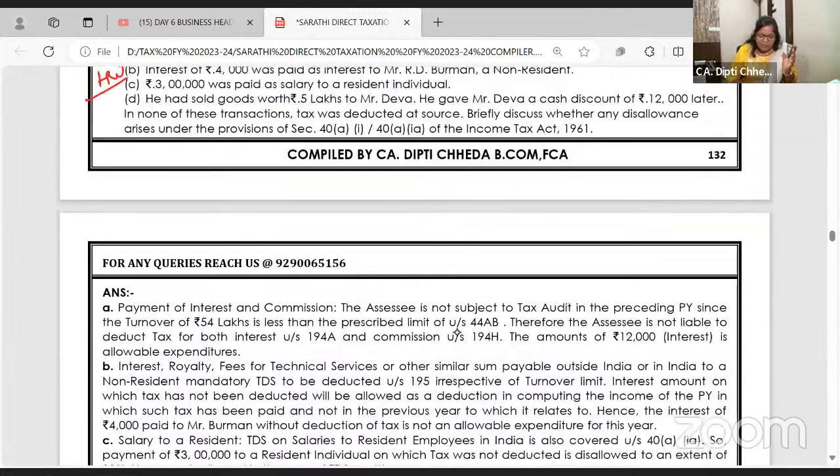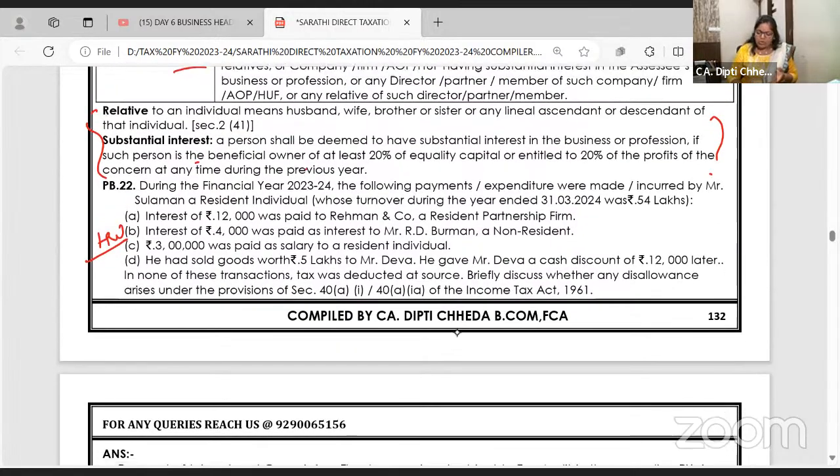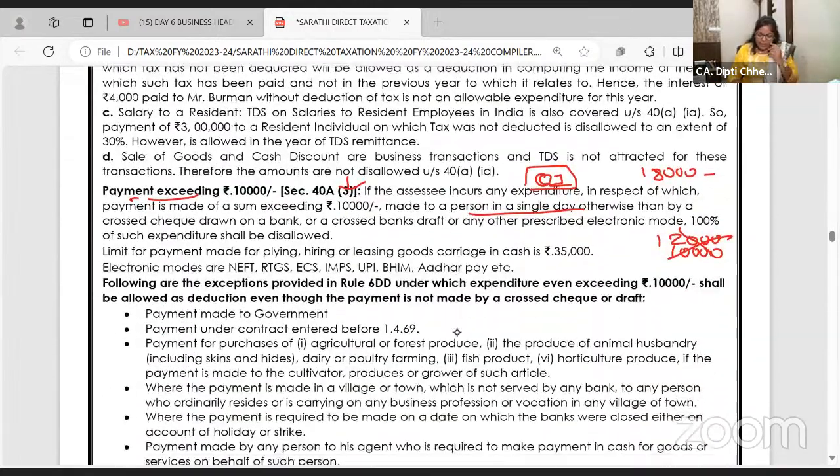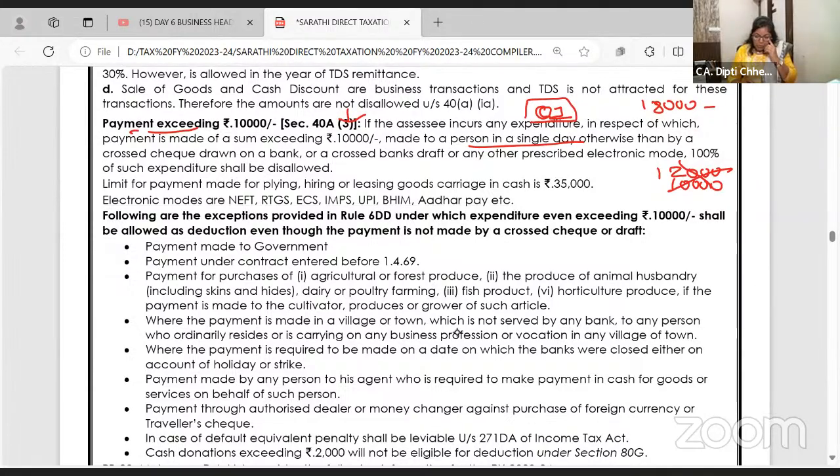Solve this problem in writing so that you know how to write it. We'll do this tomorrow. But now tell me, is this concept clear or not? The 10,000 one. Same 10,000 limit. This comes in every exam. And usually students make the mistake of goods purchased worth 18,000 in cash. Ma'am, up to 10,000 is allowed, no? It doesn't work like that, child. Once you exceed 10,000, the whole expenditure is disallowed.